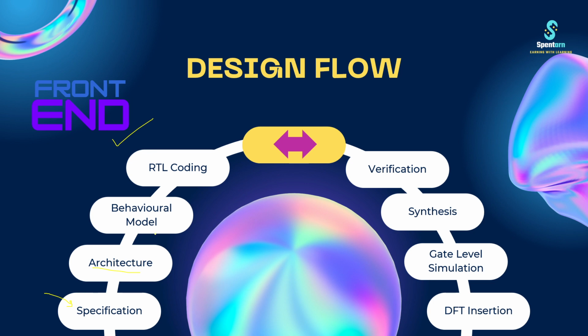After that, we have the behavior model. For example, architecture is like you have an empty plot where you want to make your house, and the architect will design that here we will have the bathroom, here we will have the kitchen, here we will have another bedroom, right? So this work is basically from the architecture.